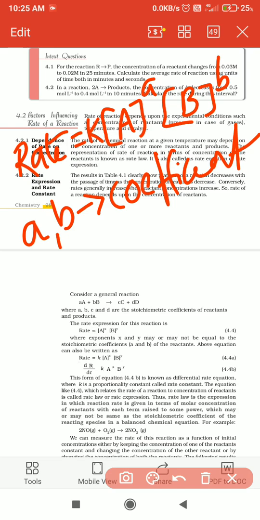Right. Therefore, each reactant's coefficient is expressed as an exponential power. So this is called the rate expression. And K stands for the rate constant. So mostly balanced equations, and especially these rate expressions, you use in this manner.